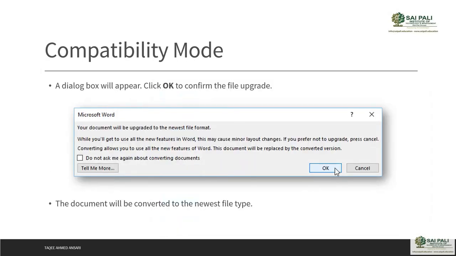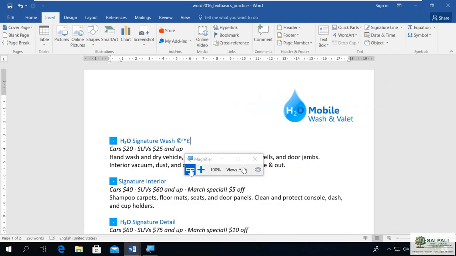And when you click it, it will give you a small piece of information about what it will do and what will not be available for the previous version. So if you know and you want it, then you press OK and the document will be converted. Let's see, do we have any document which is in compatibility mode?